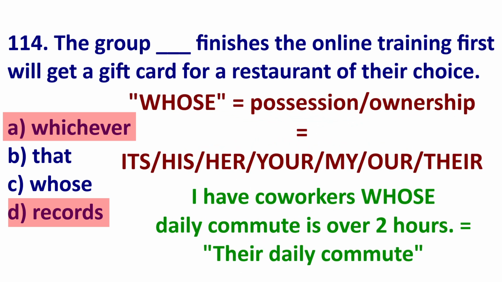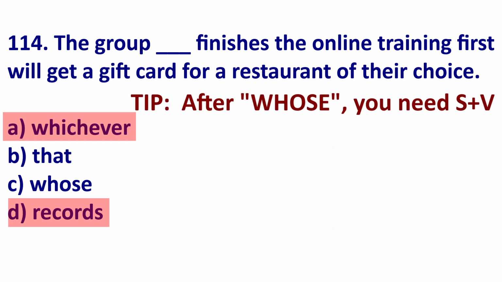Whose is possessive. It equals his, her, their, our, its. An example, I have coworkers whose daily commute is over 2 hours. Now, after whose, you need a noun plus verb because it's saying his car, her hat, his choice.